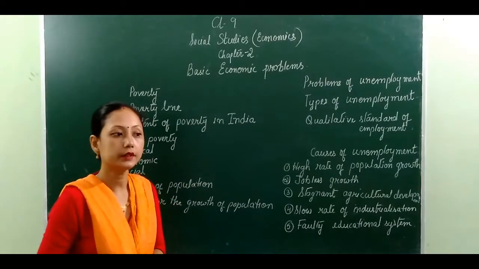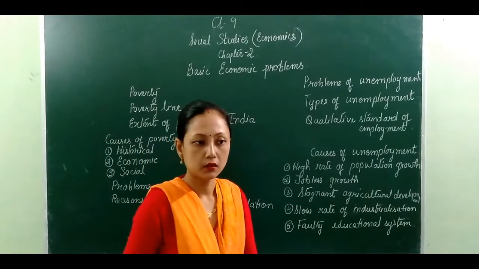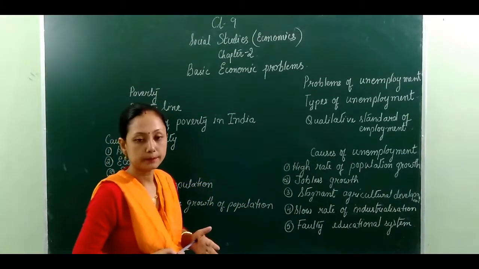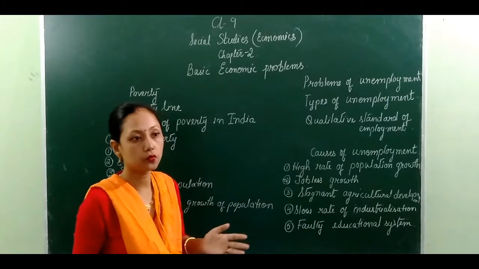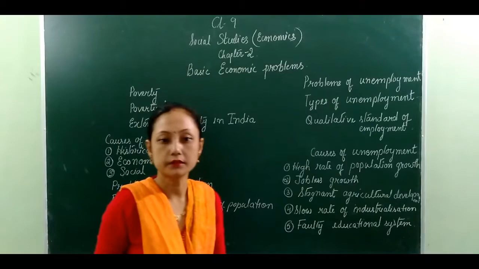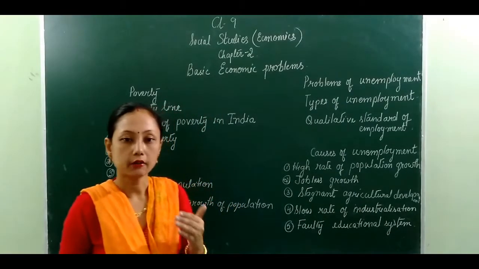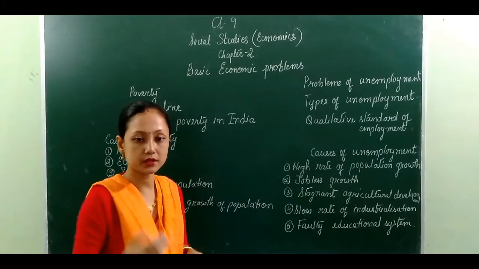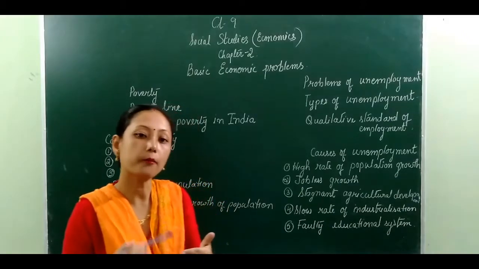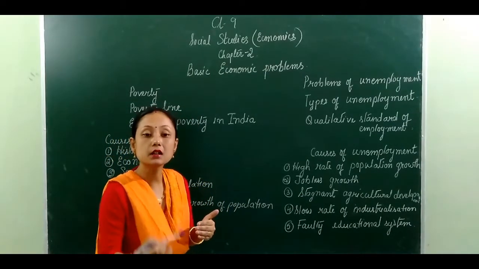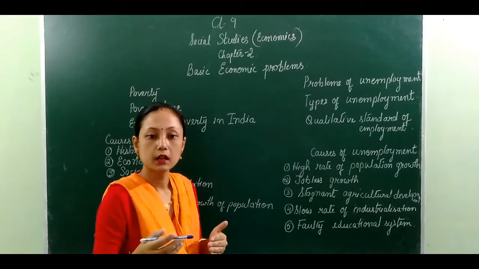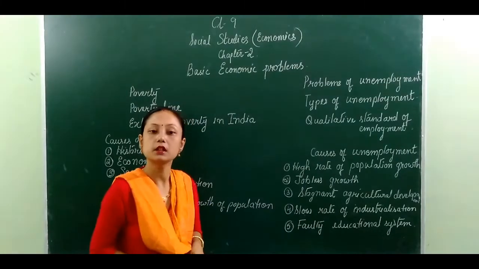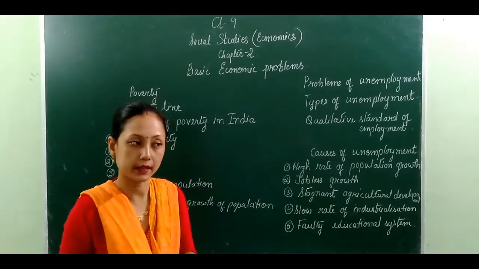As we know, India got independence on 15th August. Before independence, we have no records as to how many people were living under the poverty line. But according to some records set up after independence, in the post-independence period, we find that the number of people below the poverty line has been decreasing. Why has the rate of poverty decreased in the post-independence period? Let's see.